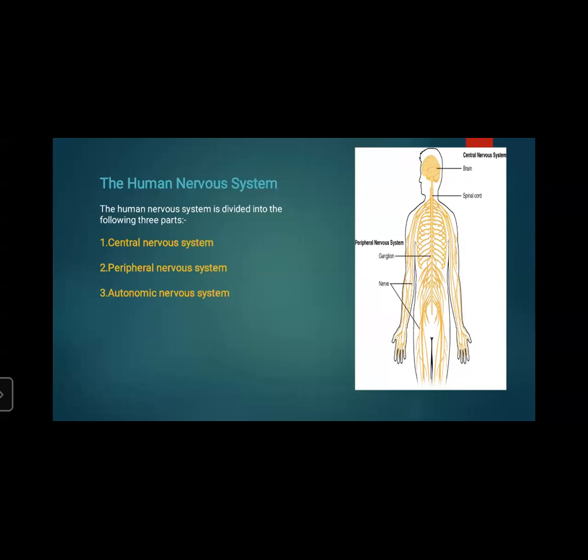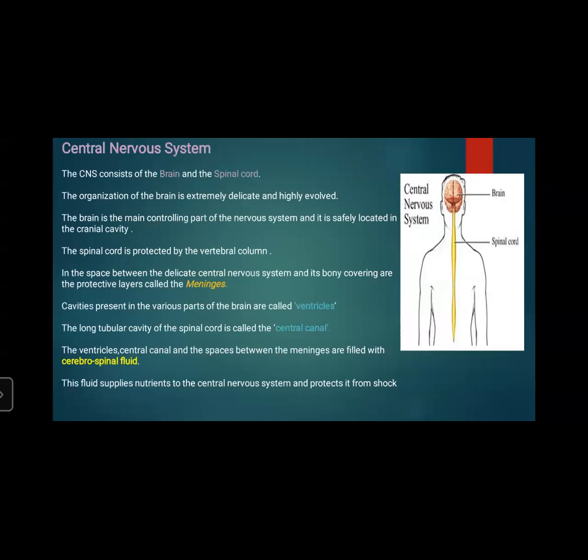So in the picture you can see the central nervous system, in that brain and spinal cord. The brain is at the upper portion, and from there the spinal cord is going down. Then the side ones are the peripheral nervous system. Now, the central nervous system consists of the brain and spinal cord, which you can see easily in the picture. The spinal cord is elongating from the brain.